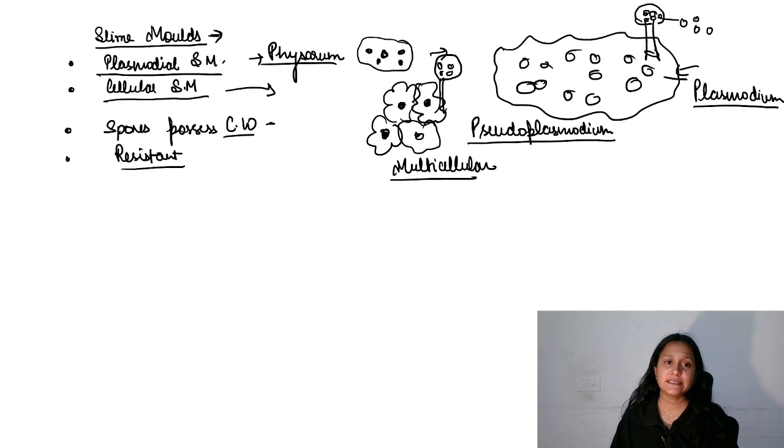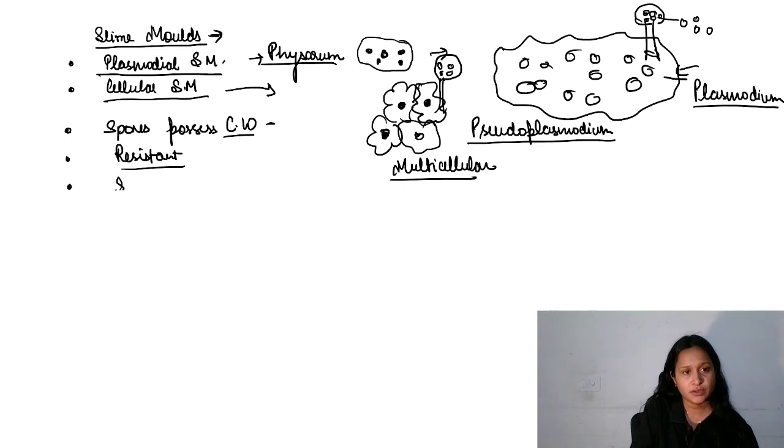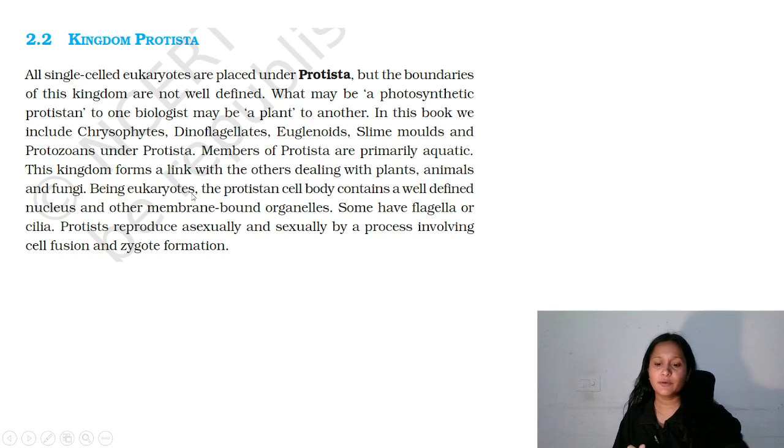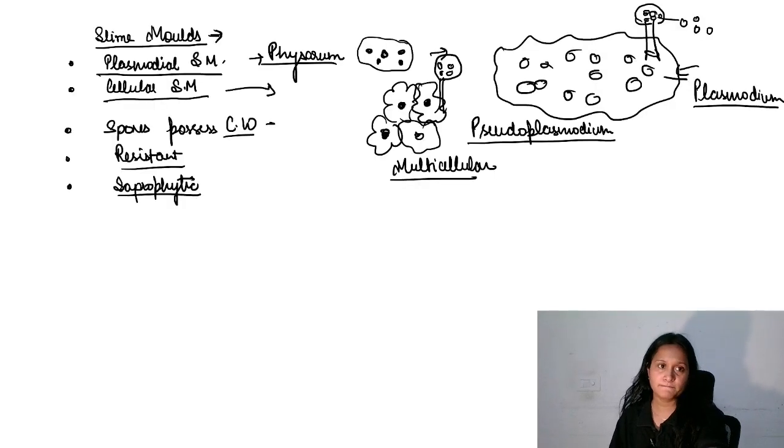Spores are resistant, they have a cell wall. They have a saprophytic mode of nutrition, which is similar to fungi. Like fungi, they also have a saprophytic mode of nutrition. Okay? Now the next group here is your protozoans.